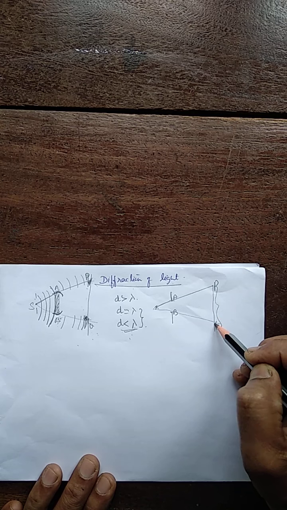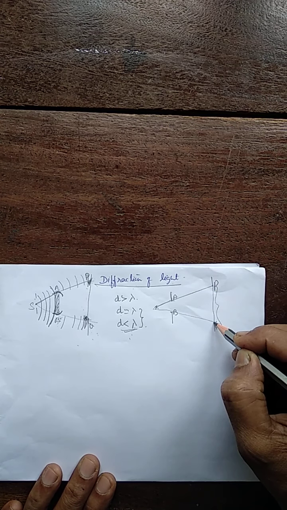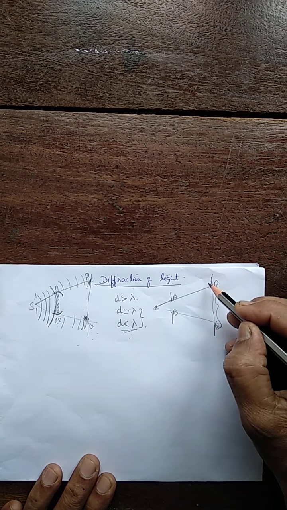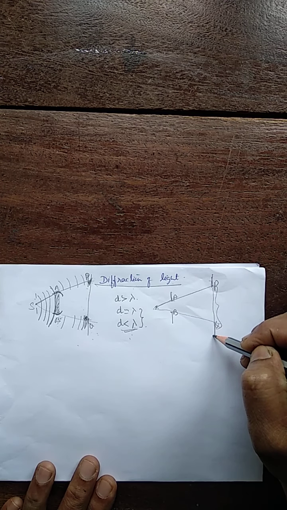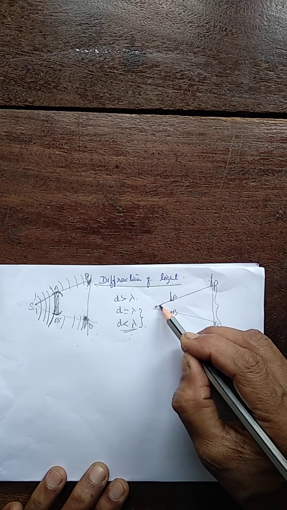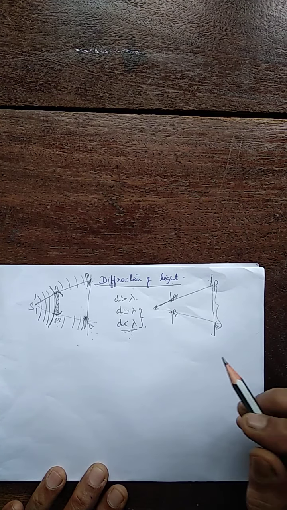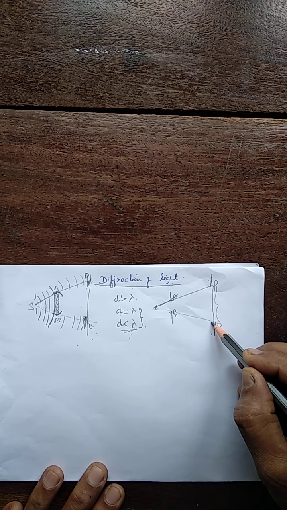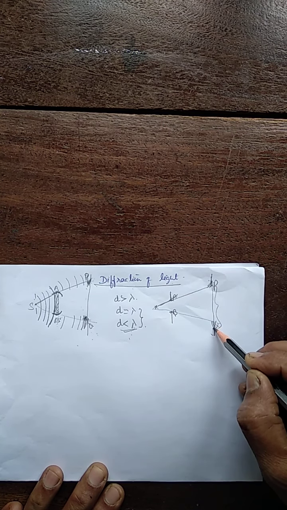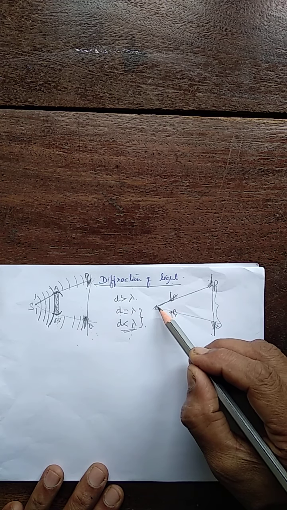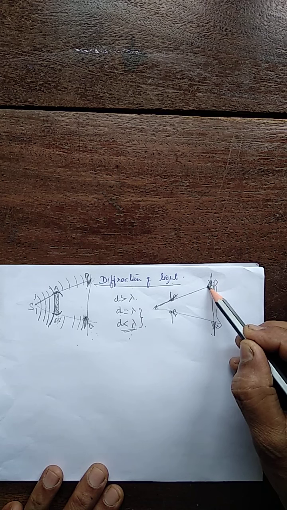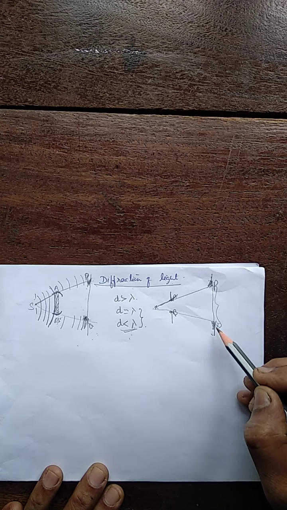There should be complete brightness between P and Q, and above P and below Q are the shadow regions, the geometrical shadow regions. So if light bends around the edges of this slit, if bending is possible, then one can see a spreading of light in this geometrical shadow region. That is nothing but diffraction. Since light bends around the edges like this, there will be some light in the geometrical shadow region.